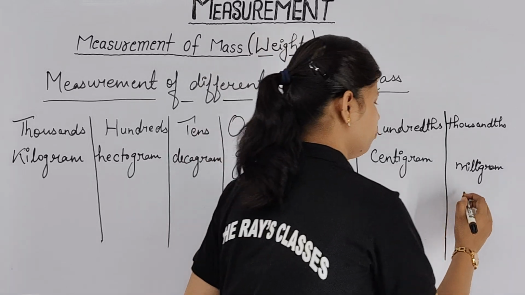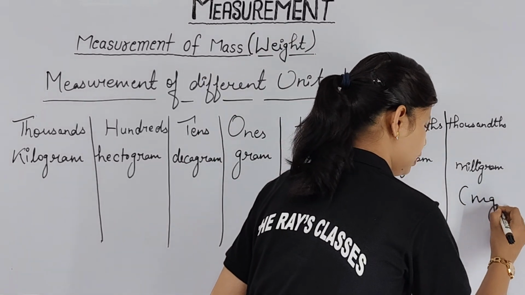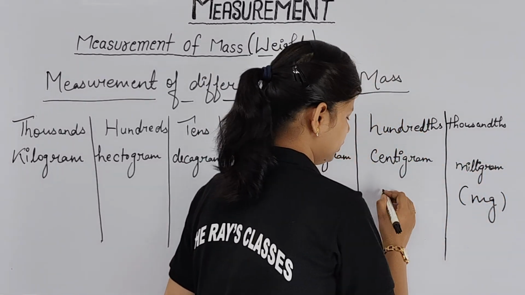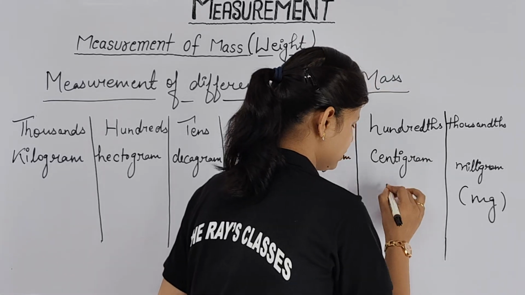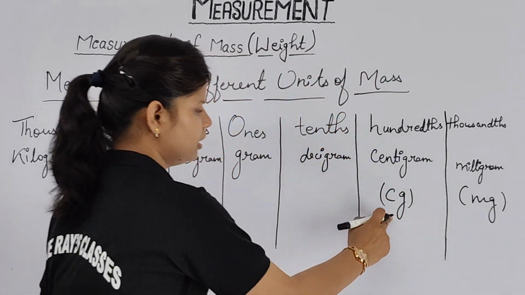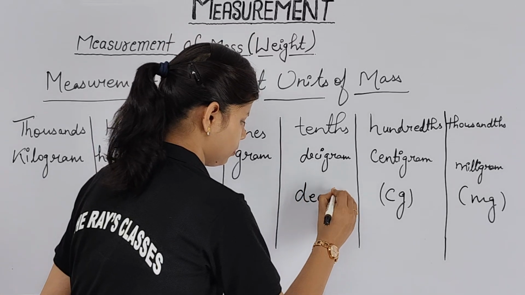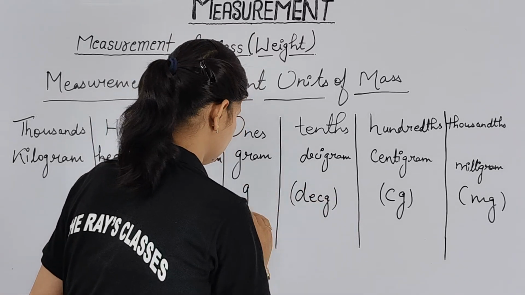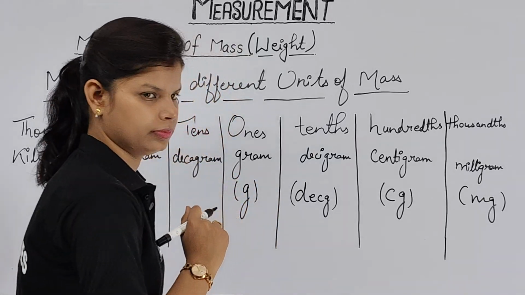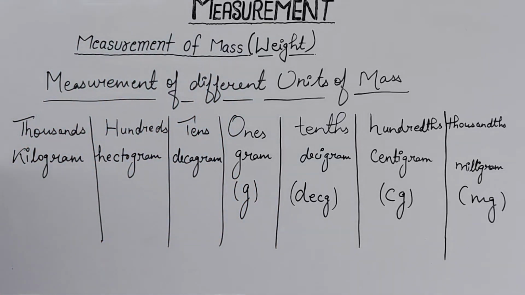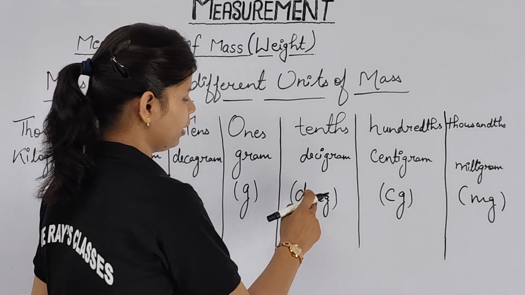So in short form, we are going to write it as mg. This we are going to write as cg. Milligram, centigram, decigram, then gram. Clear? Please recall once again with me: milligram, centigram, decigram or gram.